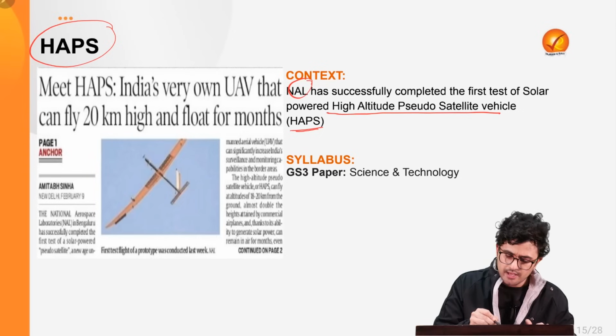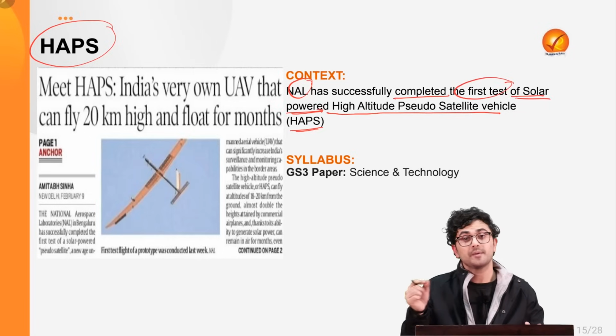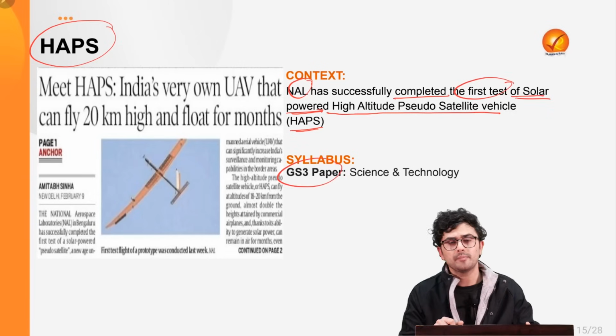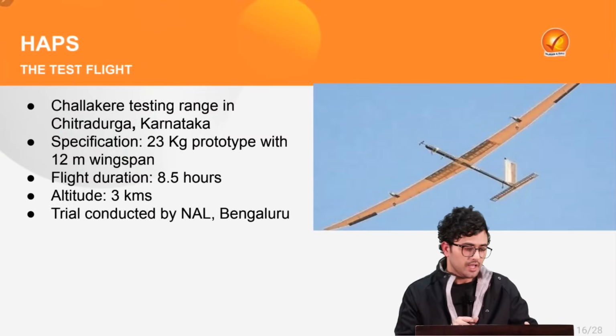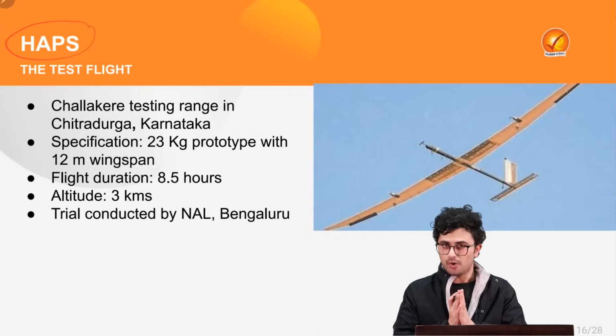Recently, NAL has successfully completed the first test of solar-powered HAPS. Now, this forms an important component of your GS3 paper under the theme of Science and Technology. Well, first let's see what the test was about.